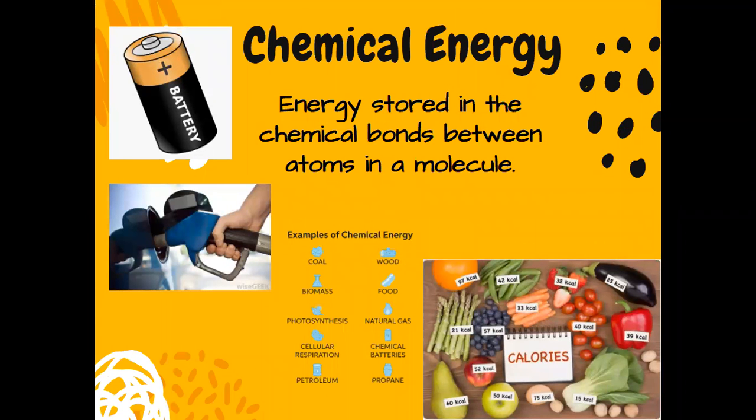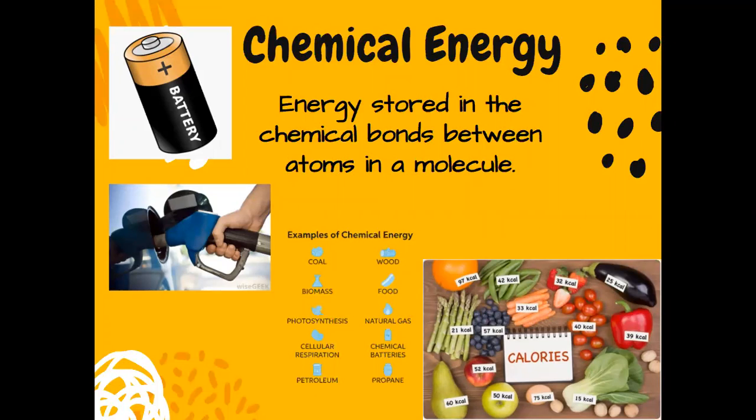Chemical energy. This is energy that is stored in chemical bonds between atoms in a molecule. You have a bunch of different atoms bonded together in a molecule, and the chemical energy is what is holding them together. Here are some examples right down here: coal, wood, biomass. Biomass just basically means any type of plant or animal, especially anything that can burn or rot. Food, photosynthesis, natural gas, that's similar to propane, but not exactly.